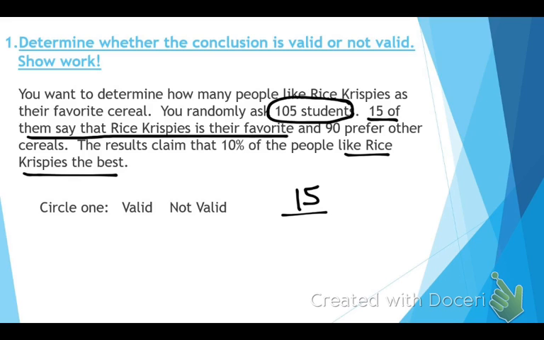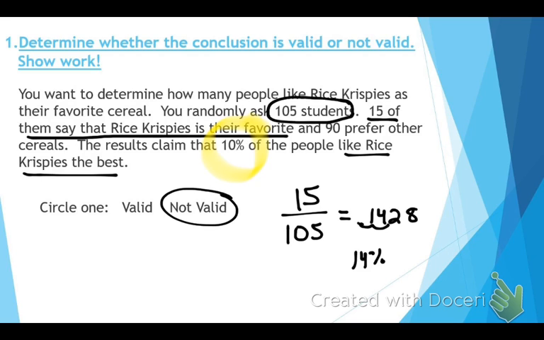Okay? So listen, people are making silly mistakes. You've got to look carefully to see what it is that you're looking for. We're looking for favorable over total. 15 favorable people liked Rice Krispies out of the 105 that were asked. When you do this, once again, you must show work on your test tomorrow. This is, if I rounded to the nearest whole, 14%. This says the results claim that 10% like Rice Krispies the best. Guys, is this valid or not valid? Not valid. It is not valid.